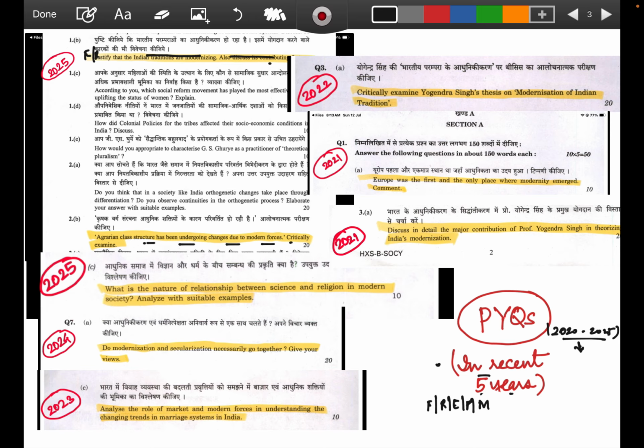So when you are talking about the applications of modernity, you need to build the concepts in and around the thinkers. That's why the thinkers will become important for these applications. That's why I'm showcasing how these thinkers and concepts will be utilized in the context of modernity.